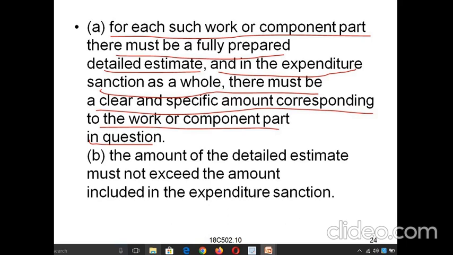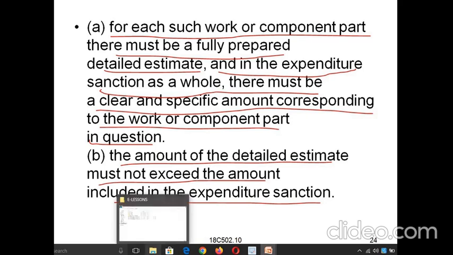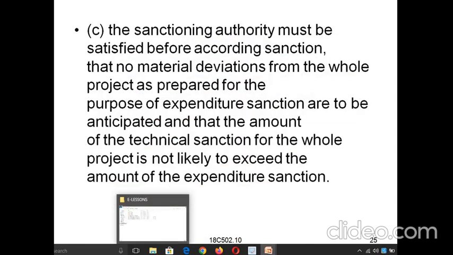And the amount of the detailed estimate must not exceed the amount included in the expenditure sanction. So whatever amount is sanctioned by the higher authorities, based on the detailed estimates we have prepared, it should not exceed that amount. The actual amount we have arrived at for the technical sanction, that much amount only should be sanctioned, and it should not exceed the amount included in the expenditure sanction. If the amount exceeds, a problem will arise and the amount will be drawn back.